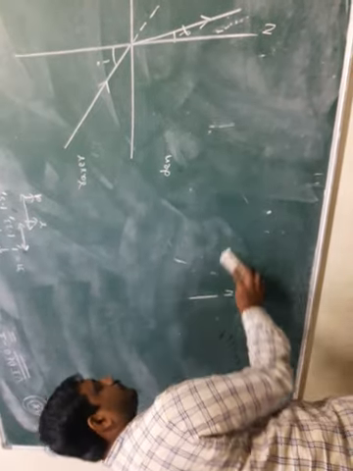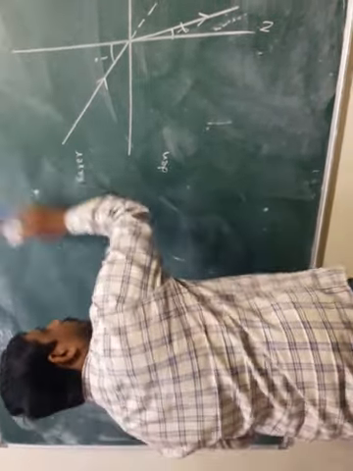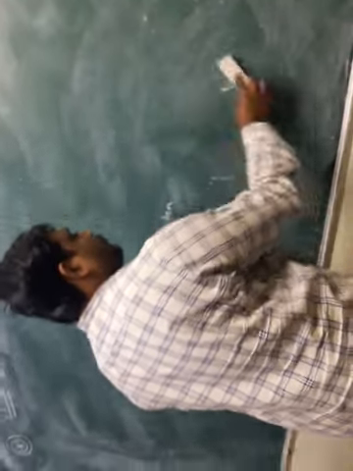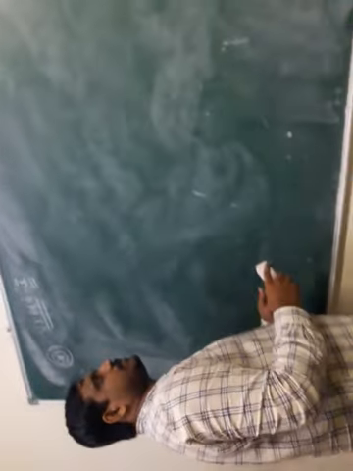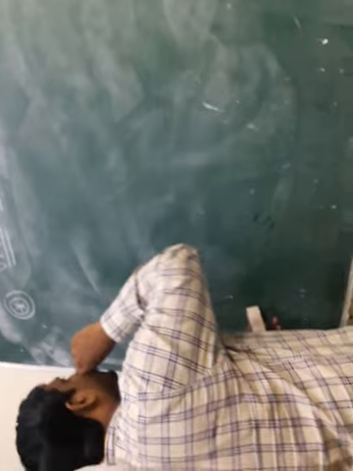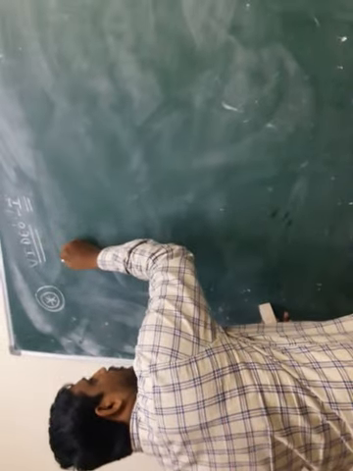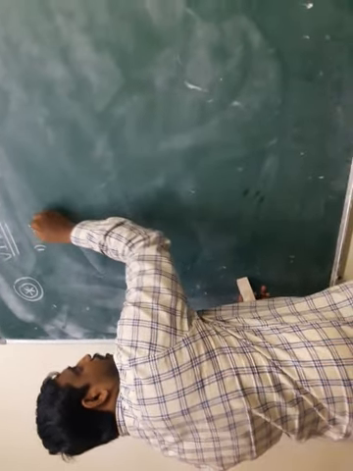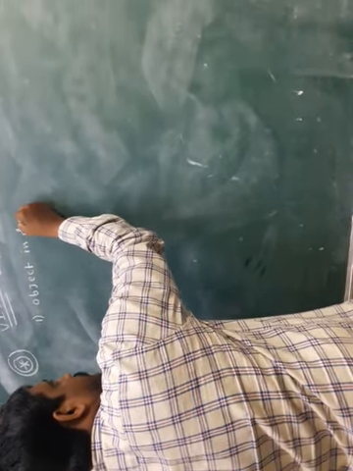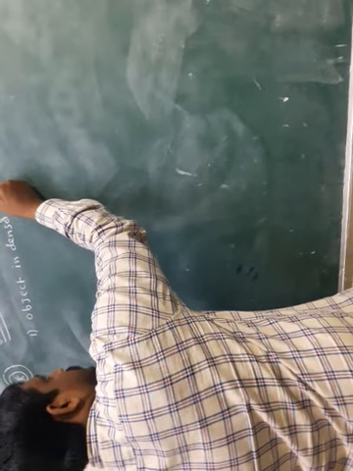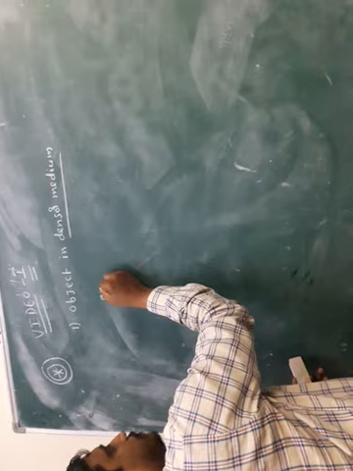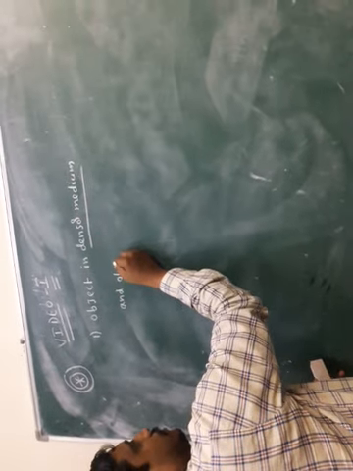Look here, all of you students, this is a most important topic, very important for the purpose of NEET. The concept is an object in the denser medium and the observer in the rarer medium.